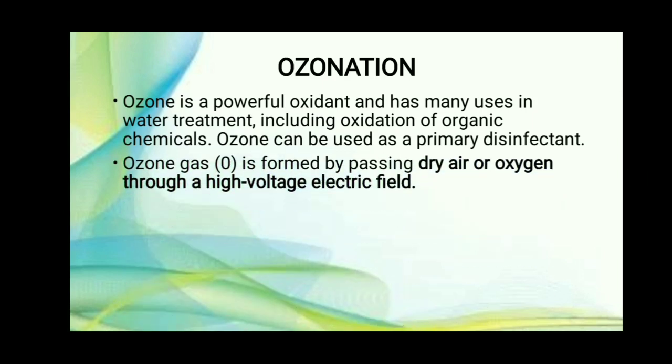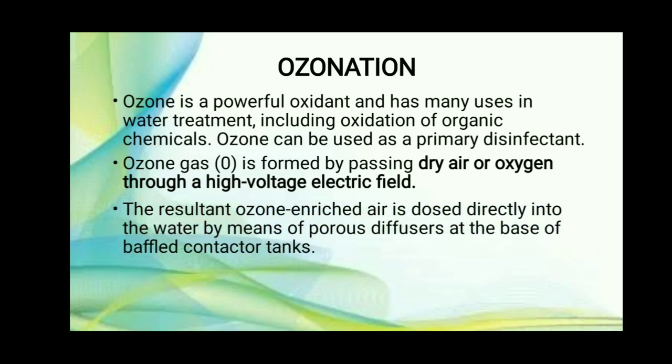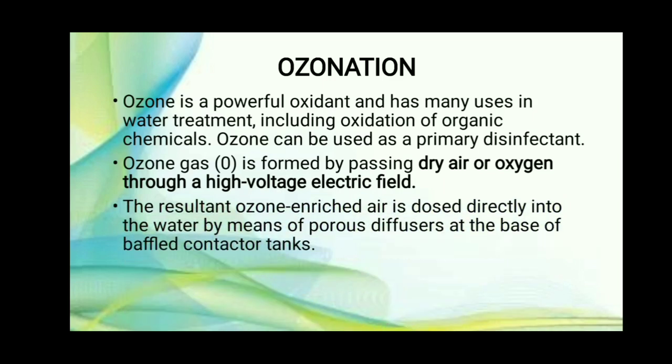So how is ozone gas prepared? It is formed by passing dry air or oxygen through a high voltage electric field. The resultant ozone enriched air is dosed directly into the water by the use of a porous diffuser.